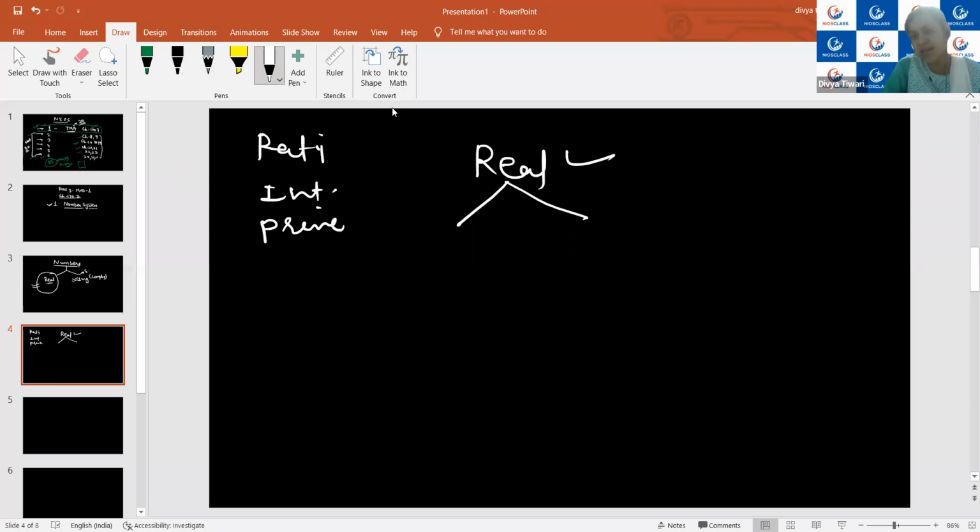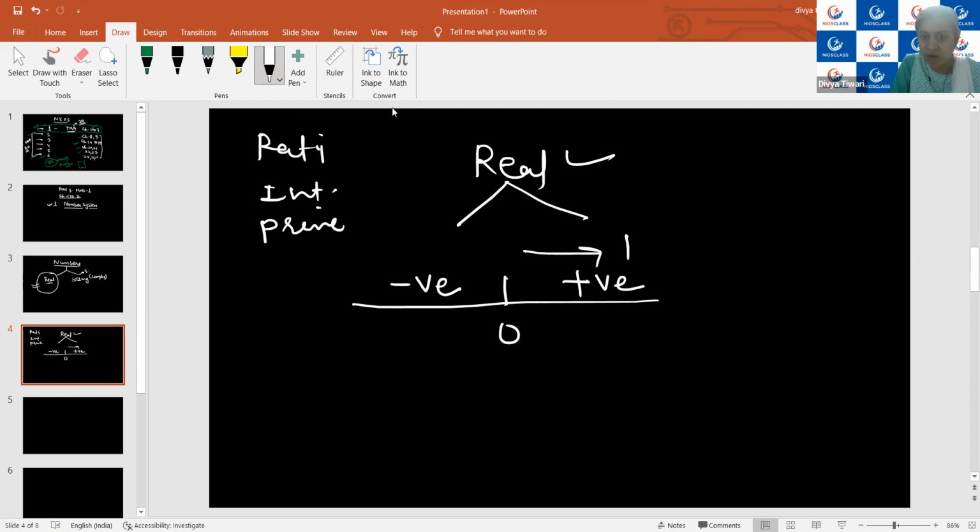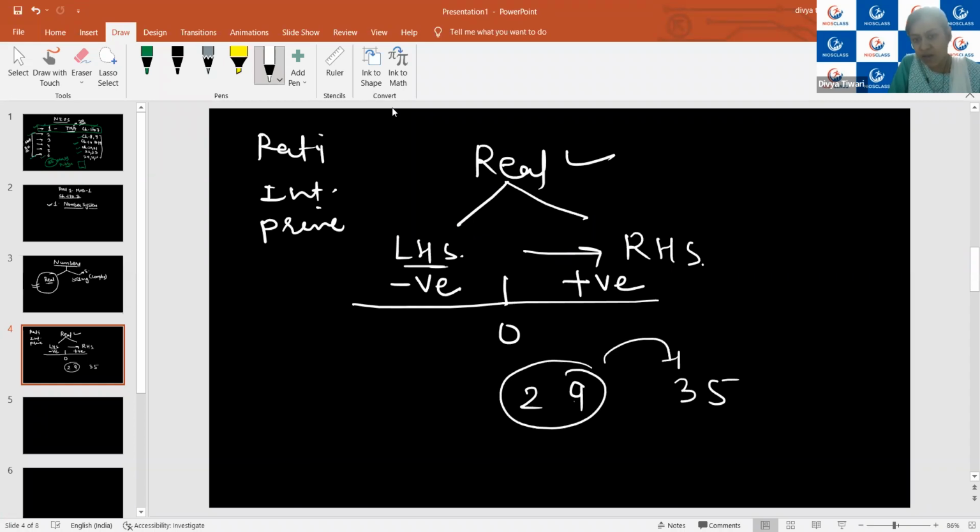So how can we say that this number is a real number and this number is not? The simple way to say that a given number is real or not is whether you can represent it on the number line. I hope you know this is the number line. This represents the positive side and this represents the negative side. Whenever we have a higher value, it will always be on the right hand side, and the smaller number will be on the left hand side. Just like 29 and 35: 35 is the larger number, so it is on the right side of 29. Is it clear? And 27 is on the left side of the given number.